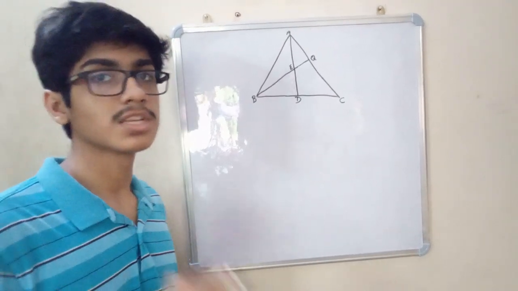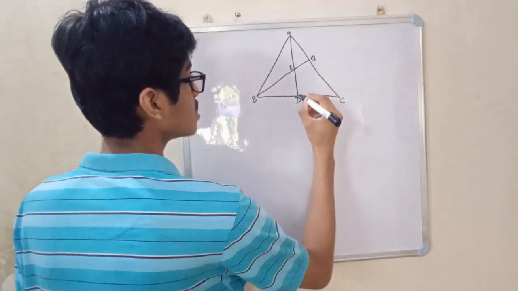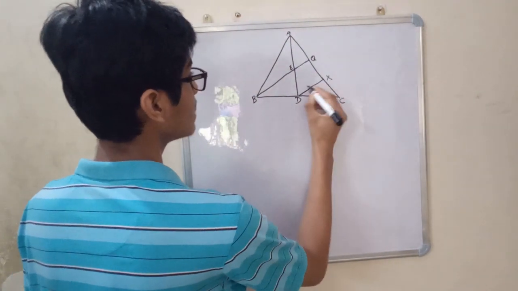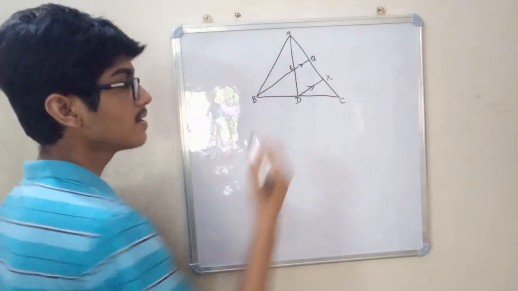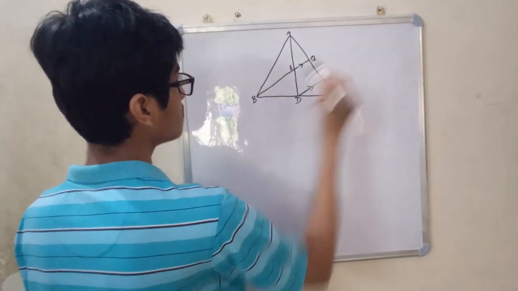So now let's begin with the solution. We are gonna do a construction. We are gonna draw a line DX, let this point be X, parallel to BQ. I repeat it once again, we have drawn a construction DX parallel to the line BQ.